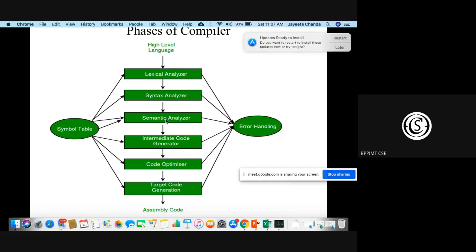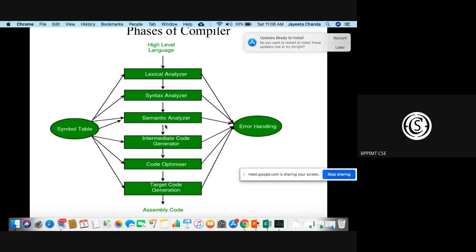Now, this particular part we have not discussed, the semantic analyzer. I think all of you are familiar with the terms syntax and semantics, and how they are different. If I say "I eat rice" in English, it is syntactically correct. And if I say "I eat building", it is syntactically correct, but meaning-wise it is not correct.